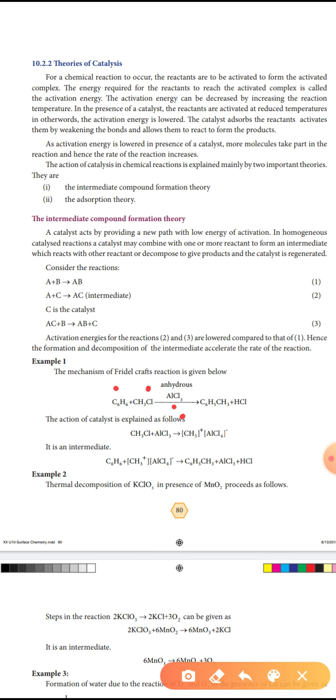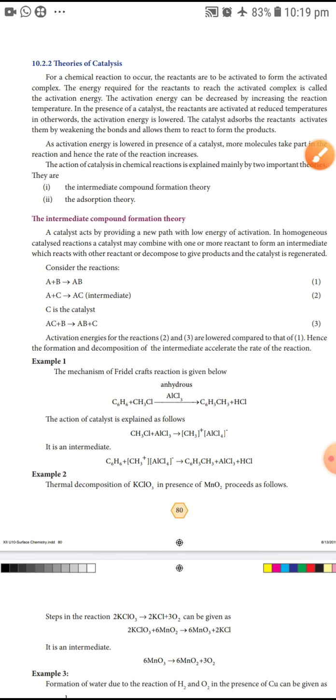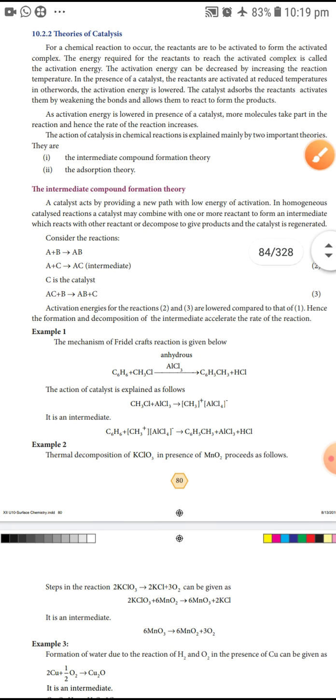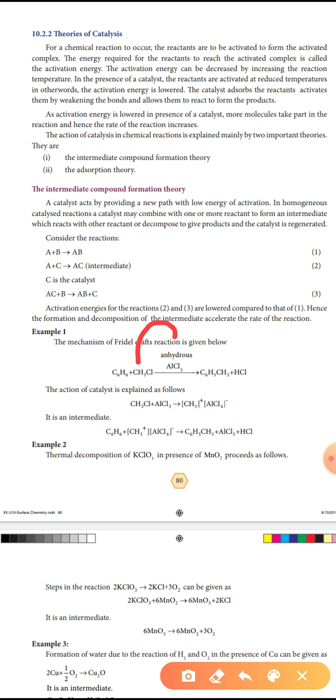Here AlCl3 is the catalyst. According to the intermediate compound formation theory, one of the reactants reacts with the catalyst. First step, a reactant and the catalyst: CH3Cl plus AlCl3 to form an intermediate compound CH3+ AlCl4-.